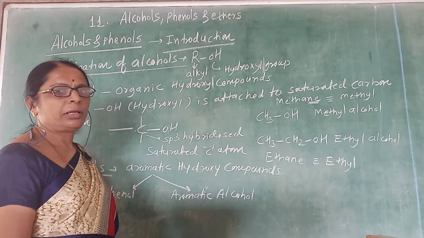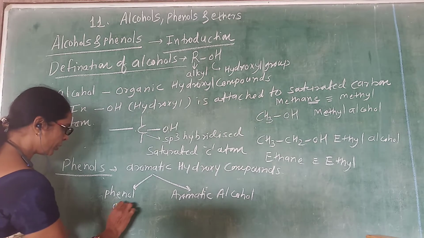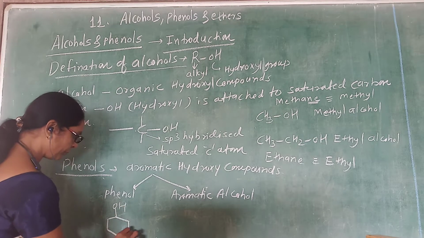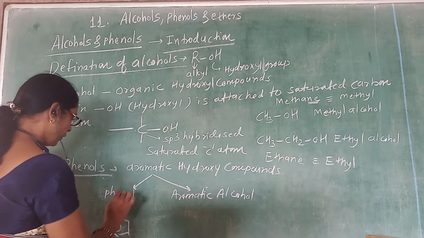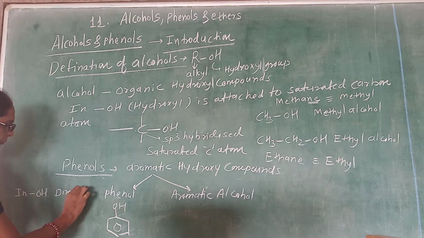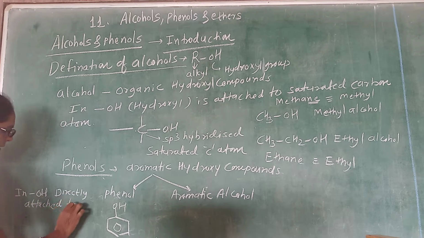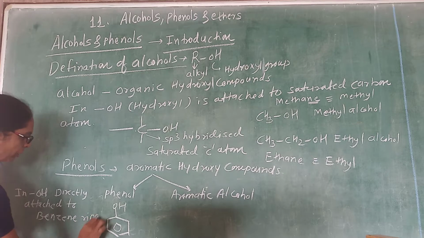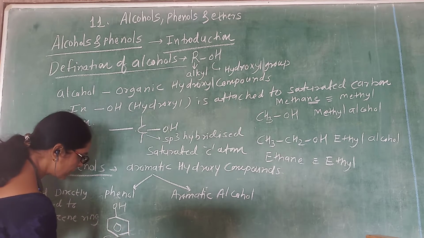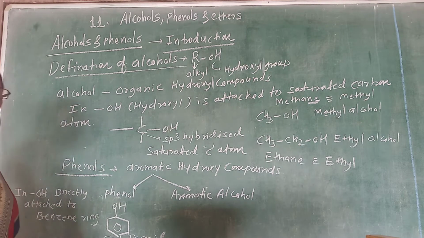Let us consider the definition of phenol. Phenol is a compound in which the hydroxyl group is directly attached to a benzene ring. If it is directly attached to the benzene ring, it is a phenol. Remember, phenol is also called carbolic acid.